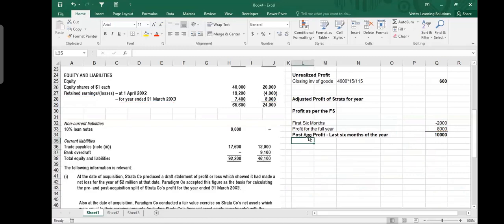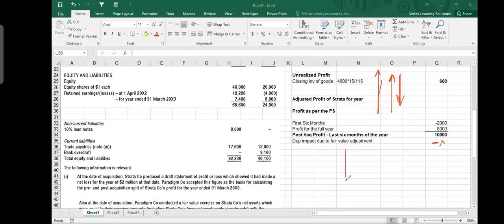I call it post acquisition profit. Last 6 months of the year are 10 million, and then there is depreciation impact due to fair value adjustment. In many questions which you have done in the past, in most cases the fair value always went up. When fair value went up, depreciation goes up, and when depreciation goes up, profit goes down. So fair value goes up means depreciation goes up, means profit goes down. And we always subtracted the extra depreciation. But in this case, it is opposite.